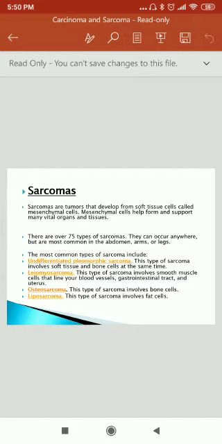The most common types of sarcoma include, first, undifferentiated pleomorphic sarcoma. This type of sarcoma involves soft tissue and bone cells at the same time. Leiomyosarcoma. This type of sarcoma involves smooth muscle cells that line your blood vessels, gastrointestinal tract, and uterus. Osteosarcoma. This type of sarcoma involves bone cells. And fourth, liposarcoma. This type of sarcoma involves fat cells.